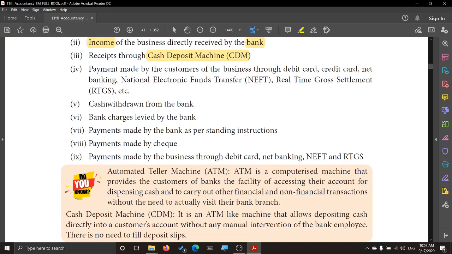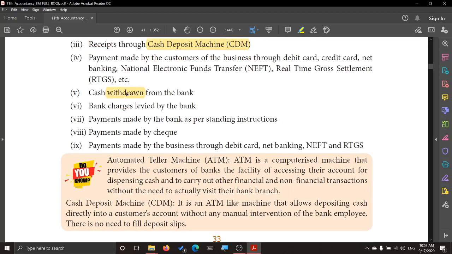Next you withdraw the cash from bank for your personal use, which may be for day to day use. Or, what does the bank do? They levy bank charges. The bank provides us various types of services. For that they will charge an amount from the customer. So the customer has to pay the bank some service charges. So, charges levied by the bank.